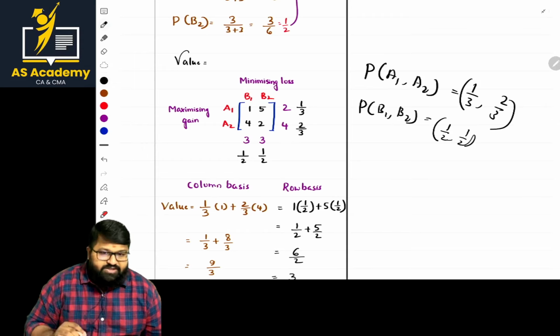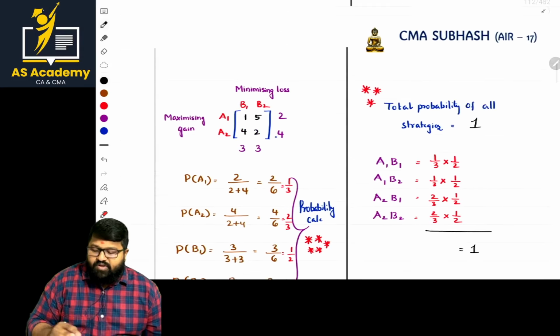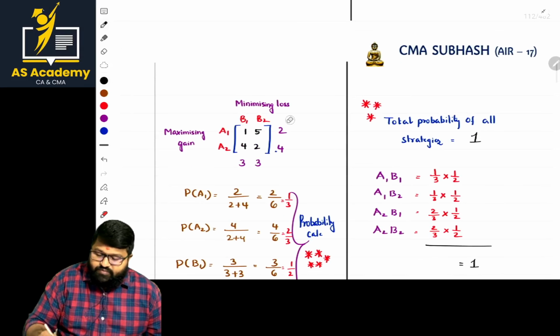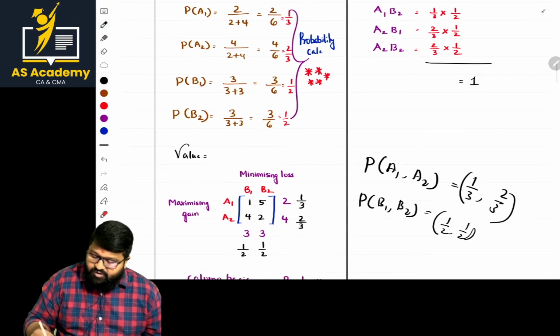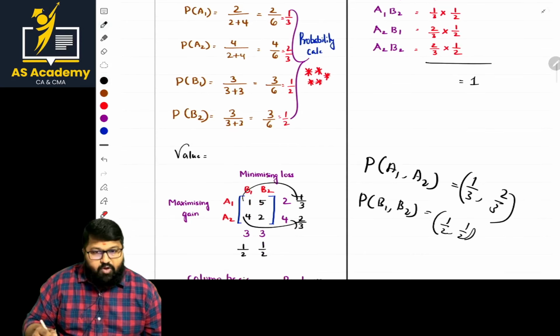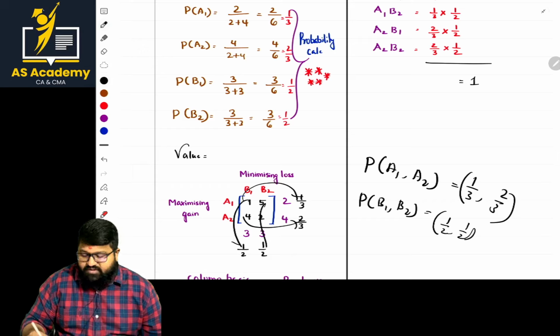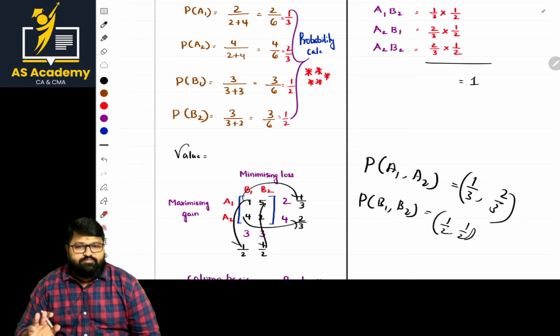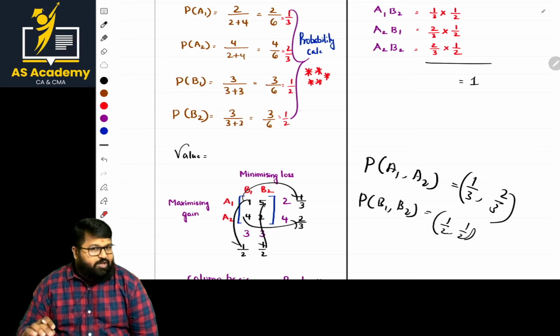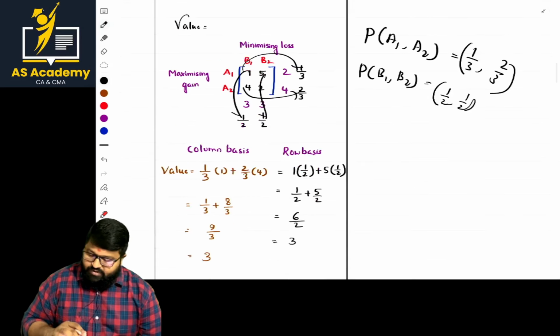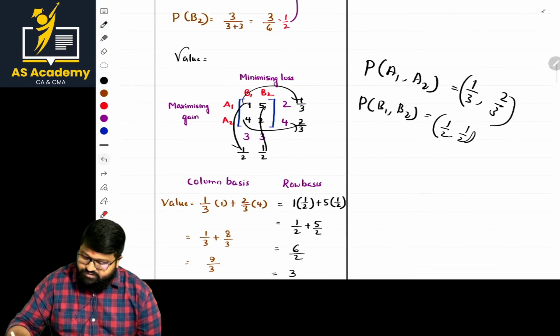Sir, once the probabilities are done, and one more thing: whether you multiply with this and this sum, or whether you multiply with this and this sum, the answer will be the same. You need not be confused at all. You will get the same value. Okay. Now let us trace them.